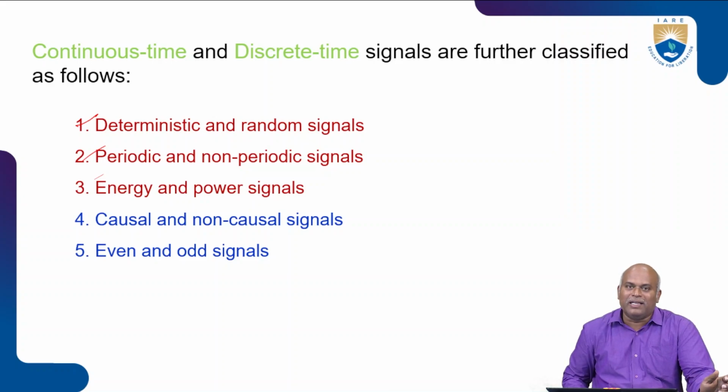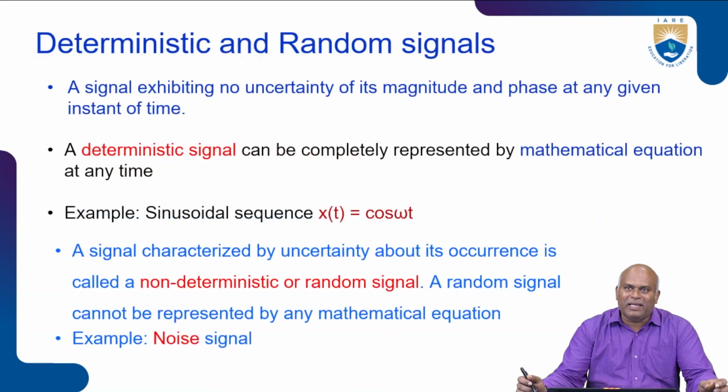First we go for the deterministic and random signals. How do we classify them? A signal that exhibits no uncertainty of magnitude and phase at any given instant of time is considered a deterministic signal.